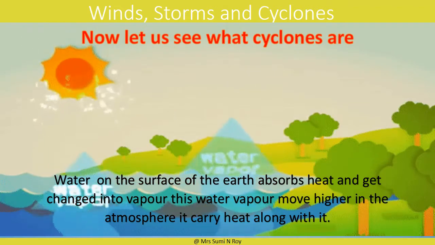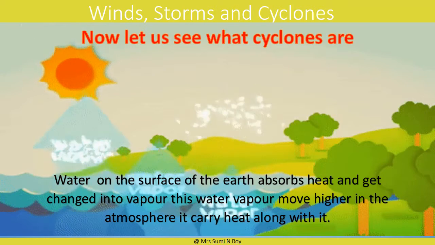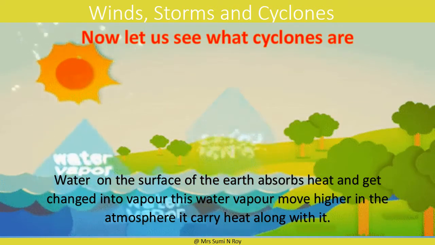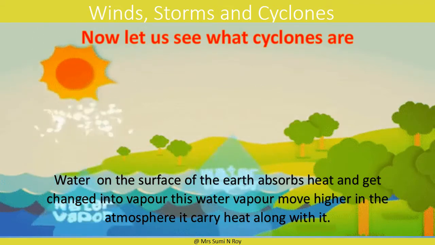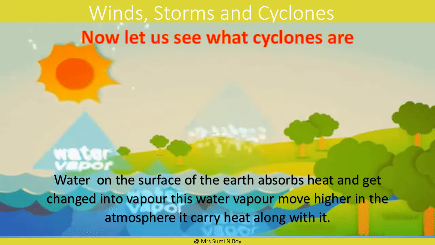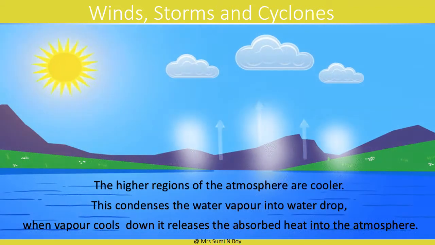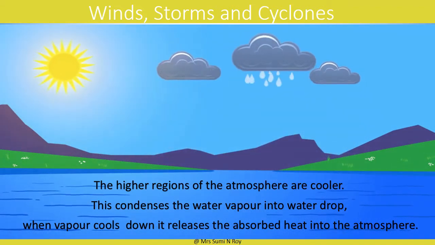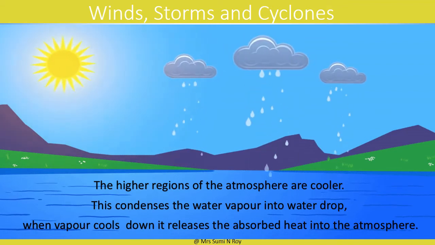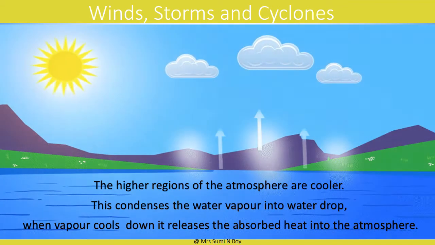Water on the surface of earth absorbs heat and gets changed into vapor. This water vapor moves higher in the atmosphere. It carries heat along with it. The higher regions of the atmosphere are cooler. This condenses the water vapor into water drops.